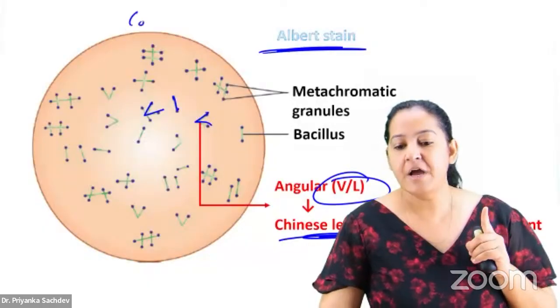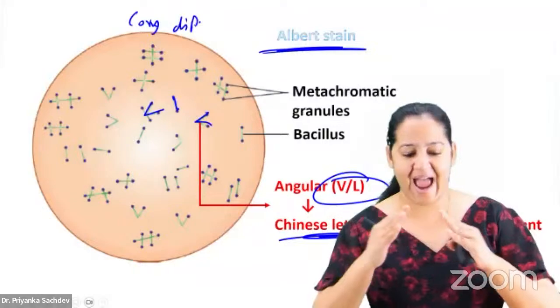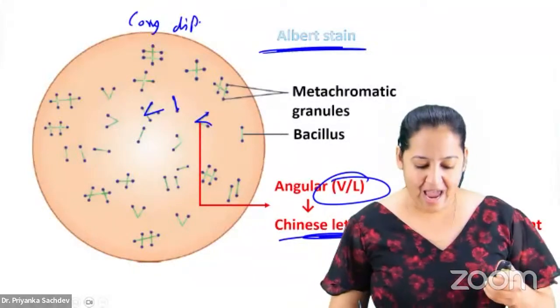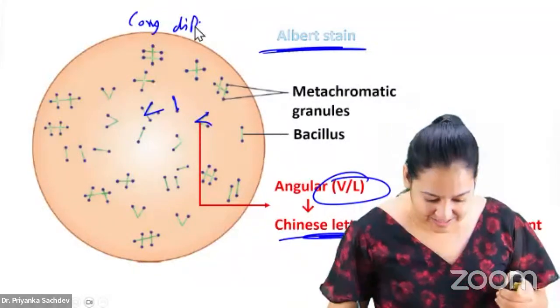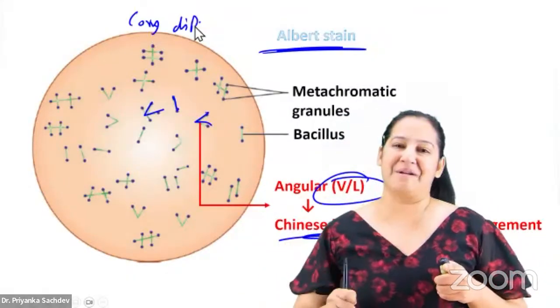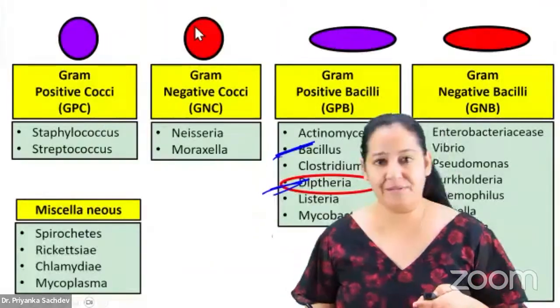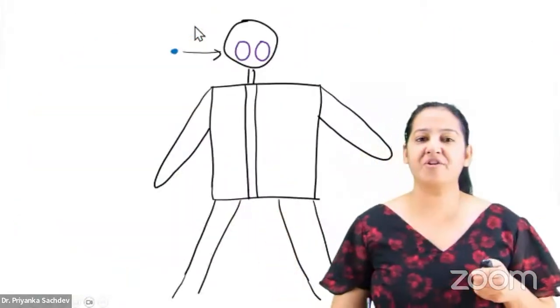How many of you got it? Corynebacterium diphtheriae: the Chinese letter or cuneiform arrangement. It is the angulated appearance of the bacteria. Yes, MHC Garden Agra, absolutely right. The C in MHC Garden Agra is Corynebacterium diphtheriae. These are the 5 bacteria which are Albert positive, having metachromatic granules. So this is Corynebacterium diphtheriae.